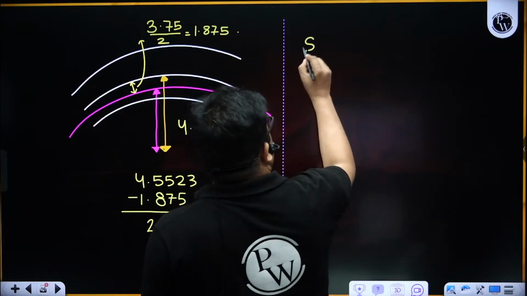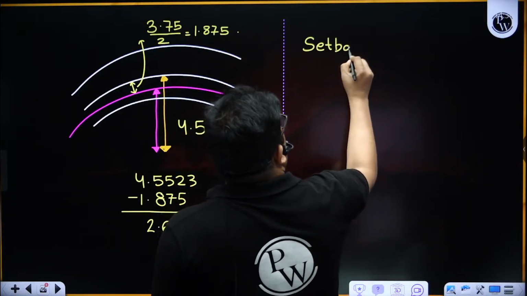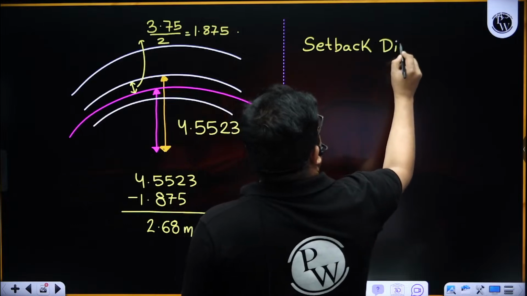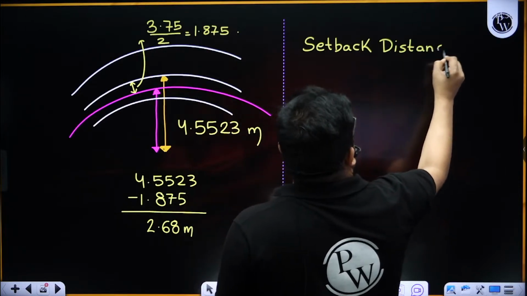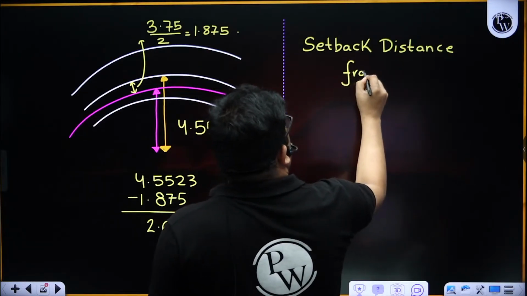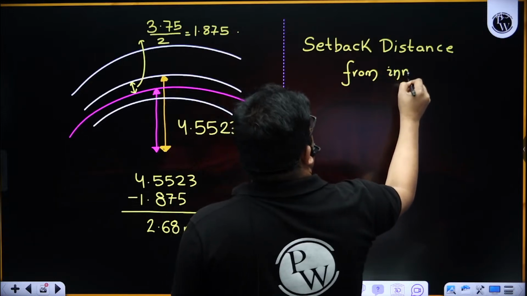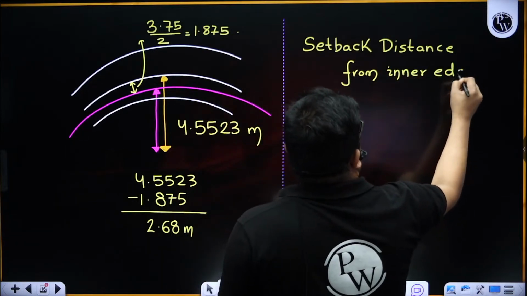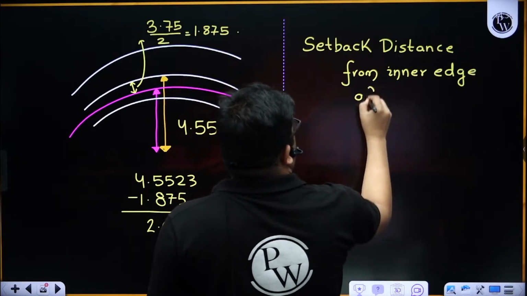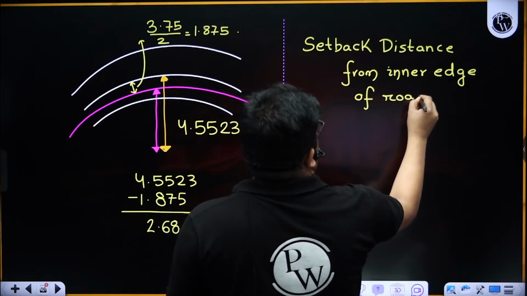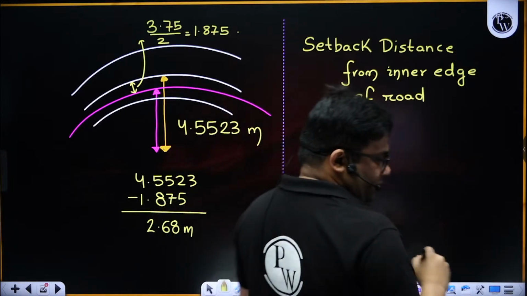Suppose I ask you the setback distance from the inner edge of the road. What would the answer be? Tell me.